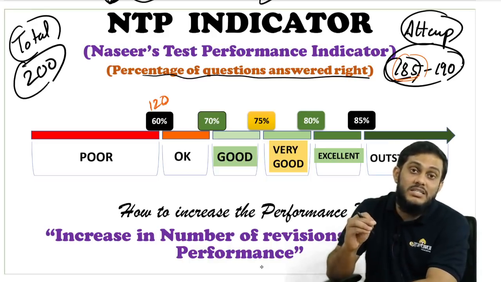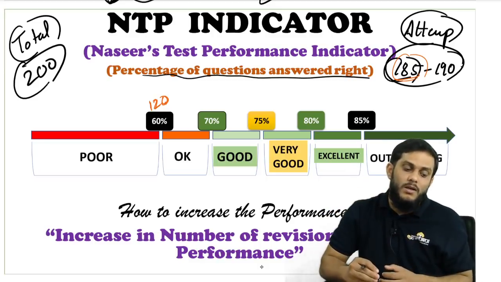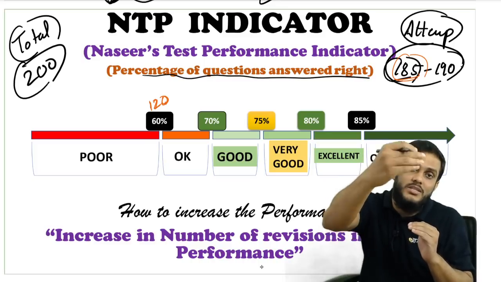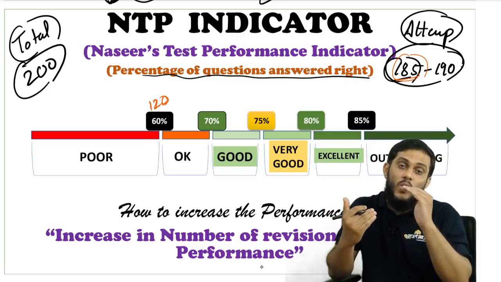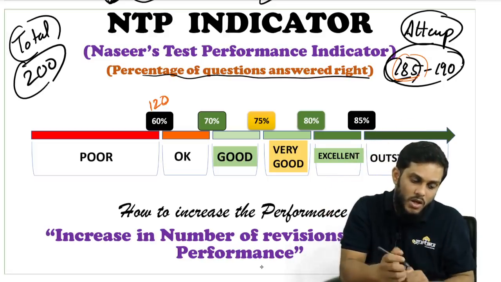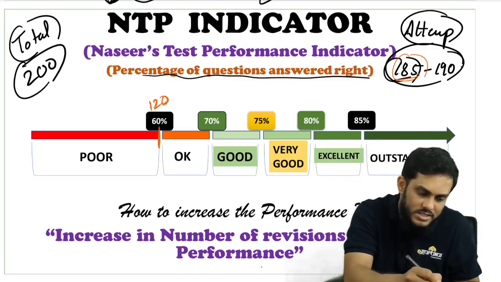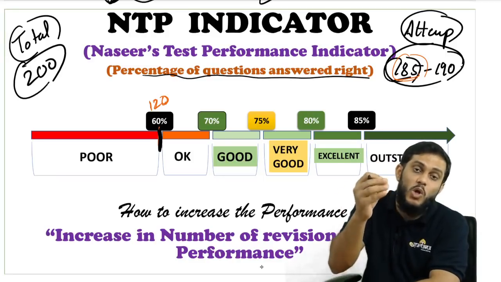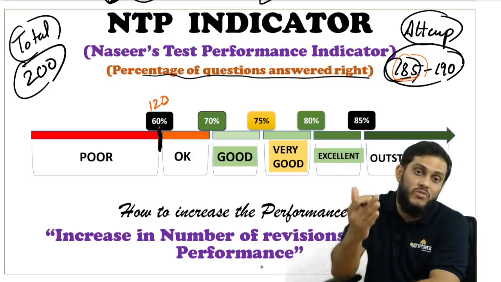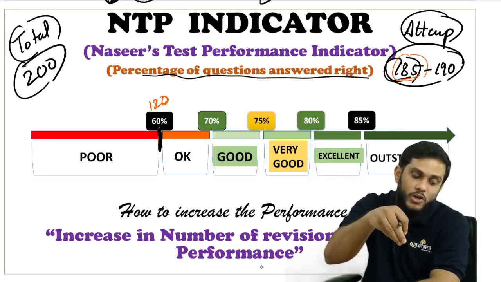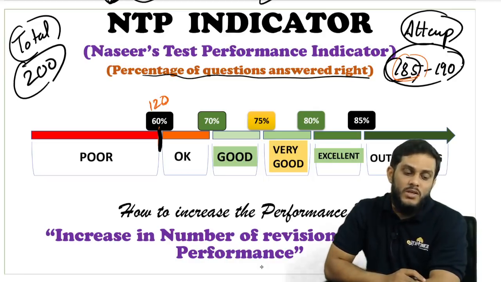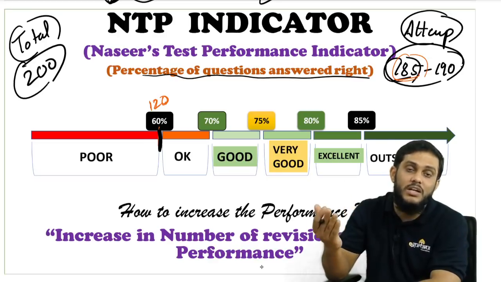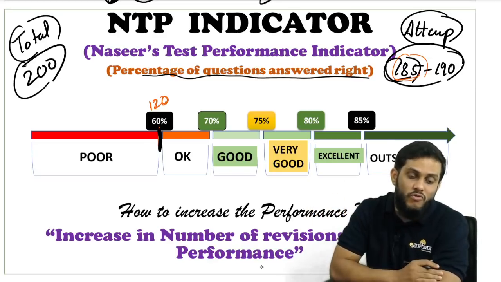So this indicator considers the wrong answers also. If you are doing 120 questions right, and obviously indirectly your 65 questions are wrong, you will fall in this stage according to this indicator. Not only does this indicator consider the right answers, it also considers the wrong answers, for which you are getting negative marks. Considering all those negative marks, you will fall here. So at least you have to do 120 questions right out of 185 to 190 questions attempted. Below that is a poor performance.